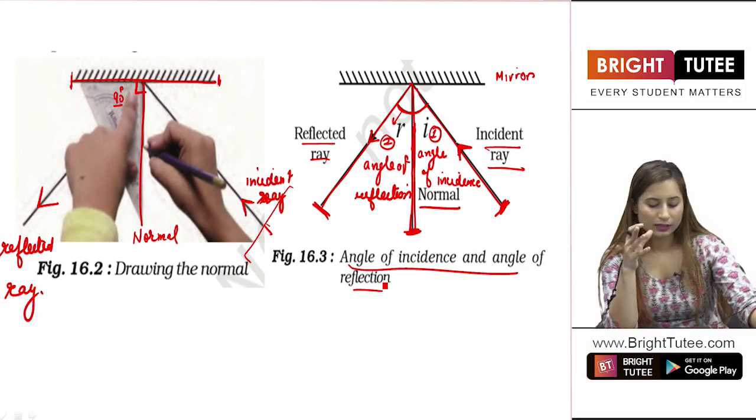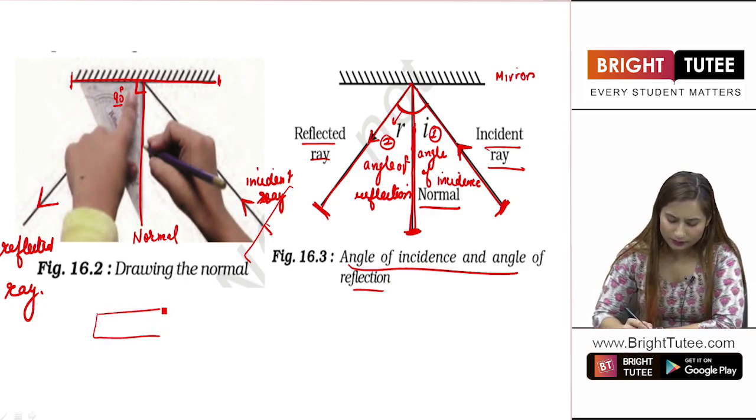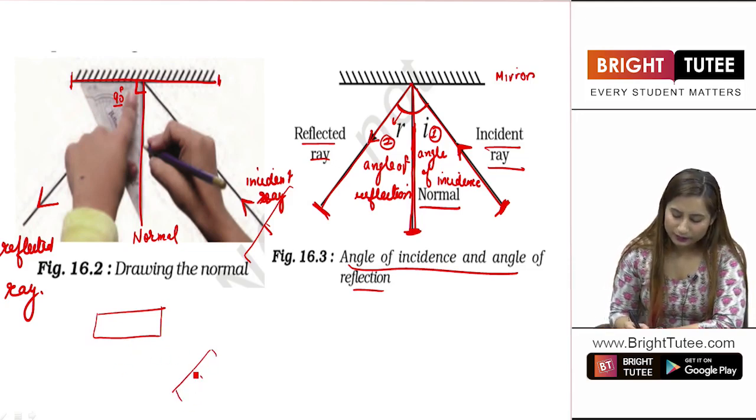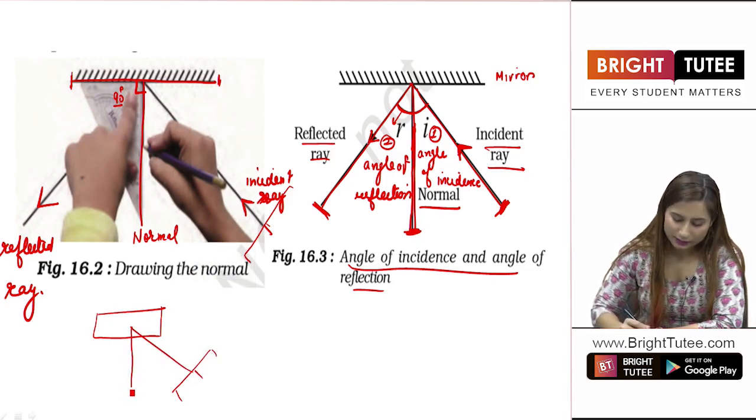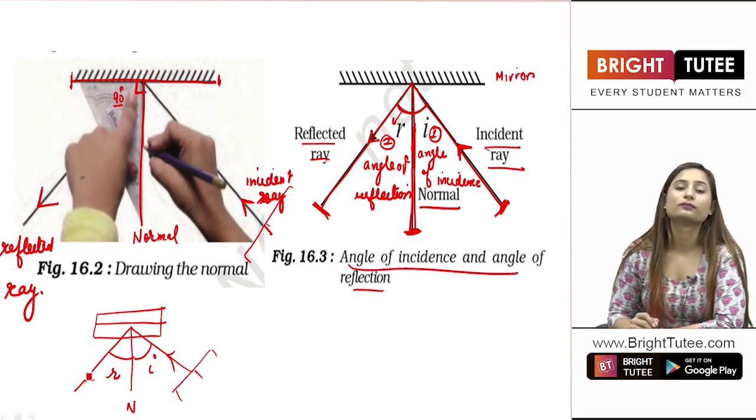From this diagram, we can construct that diagram again. Here was the mirror, here was the comb, right? Now, there was a narrow beam of light coming towards the mirror from this comb. This is the mirror and hence this is the normal, right? Because it is completely 90 degrees to the mirror. Then this is the reflected ray. This was the narrow beam of light, this is the normal. Now, this is the angle of incidence and this is the angle of reflection, right?